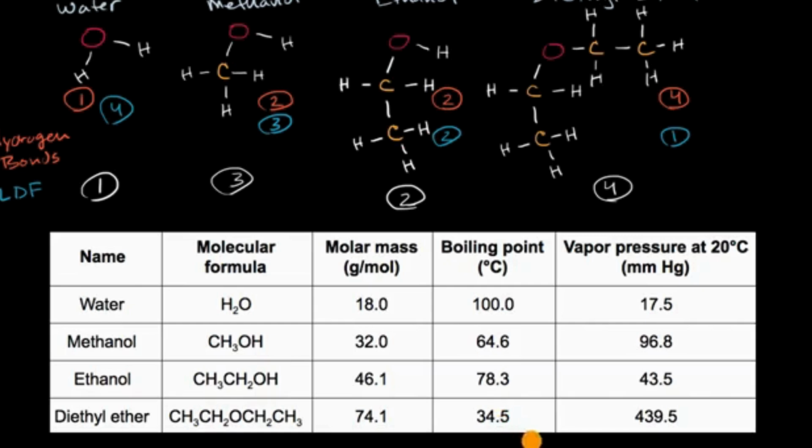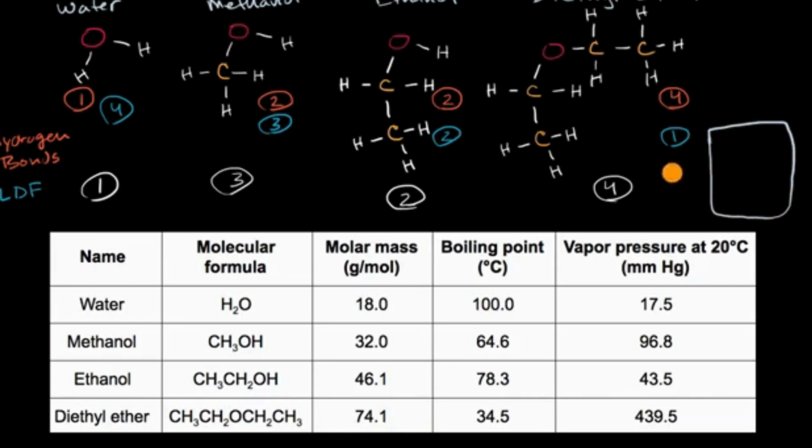Now, what's also interesting here, you might have noticed, is this thing called vapor pressure. And you might have also noticed that vapor pressure seems to trend the opposite way as boiling point. The things that have the high boiling point have the low vapor pressure, and the things that have the low boiling point have a high vapor pressure. So what are we talking about with vapor pressure, and why do we see this relationship? And I'm not going to go deep into vapor pressure. There'll be other videos on that on Khan Academy, but just to get you a sense, imagine a closed container here.